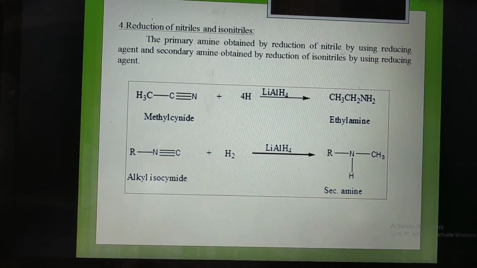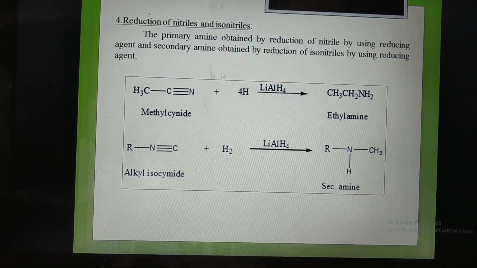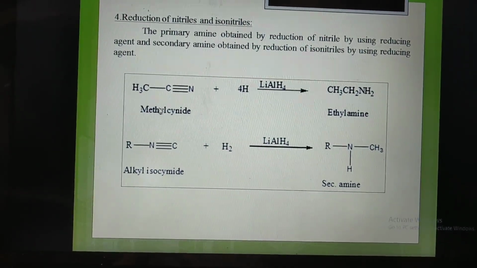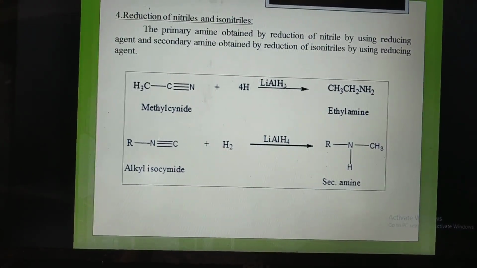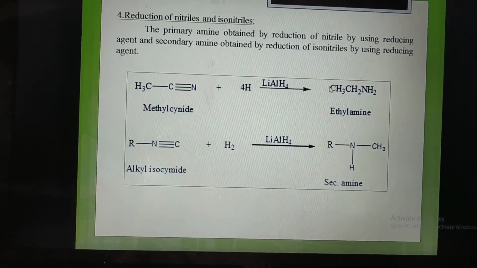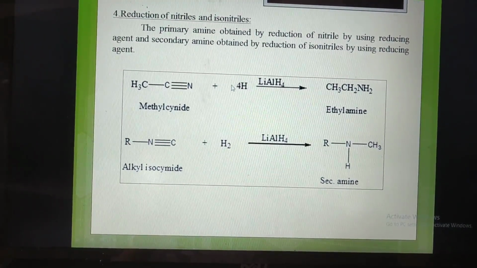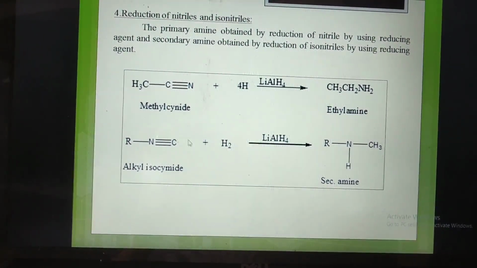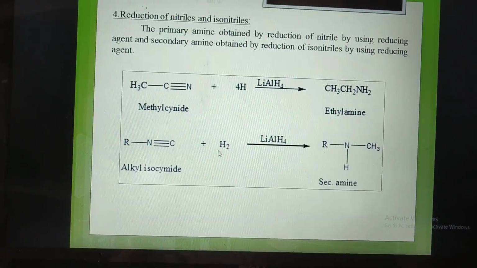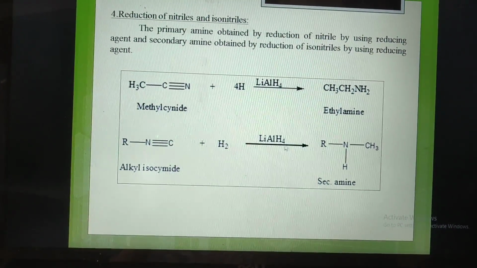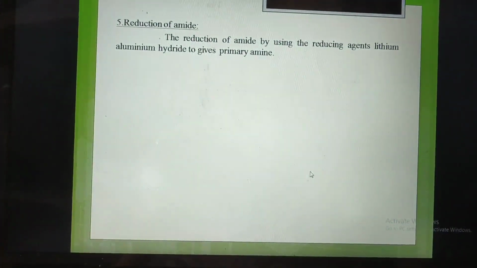Firstly, the reaction with the nitrile or cyanide, both are the same. Methyl cyanide reacts with 4 molecules of hydrogen in the presence of a reducing agent, forming ethylamine, which is a primary amine. Second, the reaction with isonitrile, also known as isocyanide, reacts with 2 molecules of H2 in the presence of a reducing agent, forming the secondary amine.